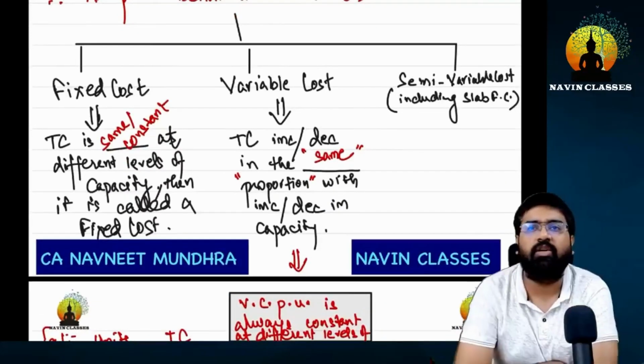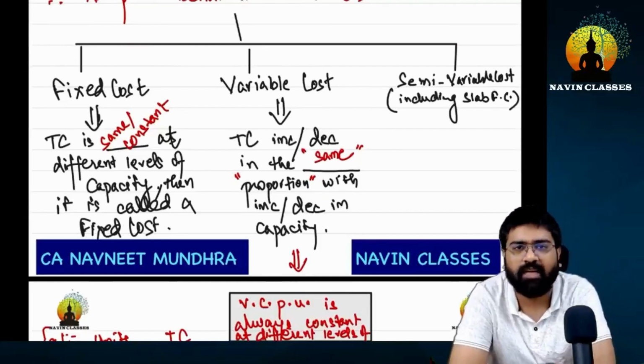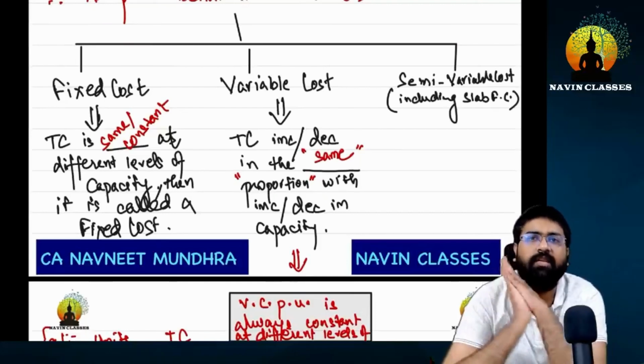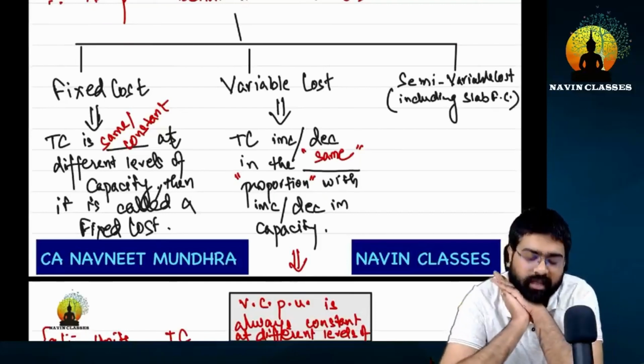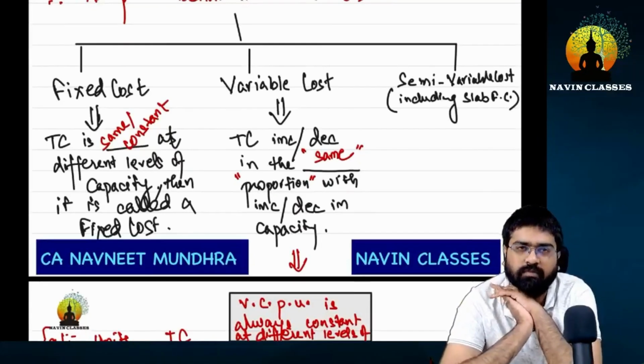Semi-variable cost, write including in brackets slab fixed cost. What does it mean? I will tell you. First write it down. Semi-variable cost, in brackets including slab fixed cost. Has everyone noted? Great. Listen.